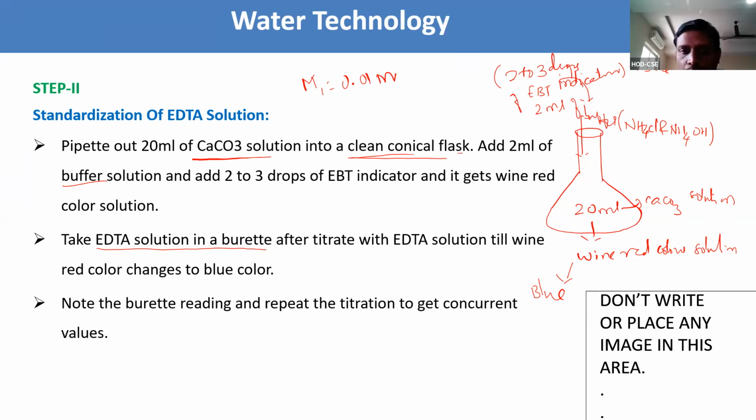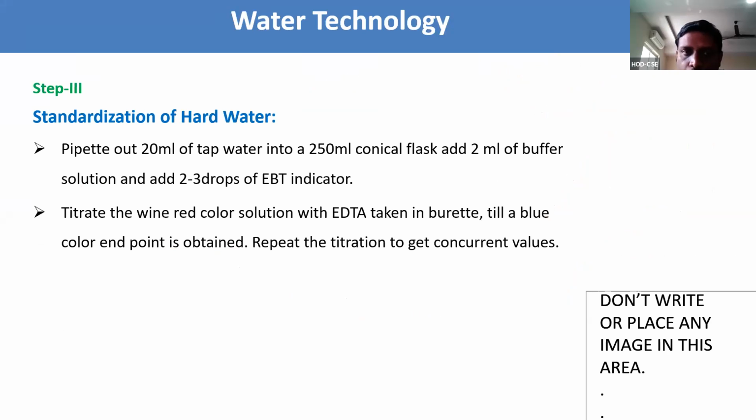Here we need to titrate, note the burette readings and repeat the titration to get the concurrent values. The end point is where the wine red color turns to blue color. We call it the end point. Now stop the burette reading and note down the reading. In the calculation part, I will show you how we are going to take these values.